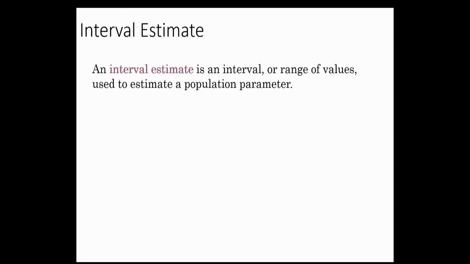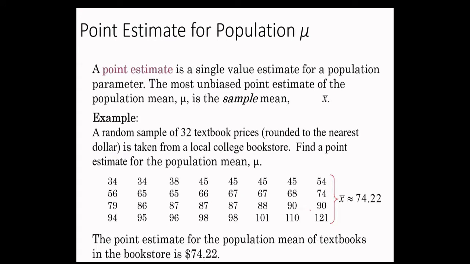Now, what is an interval estimate? An interval estimate is an interval or range of values used to estimate a population parameter. Whenever you have a population, there would be some parameter related to that population, let it be mean, let it be standard deviation or any other parameter.